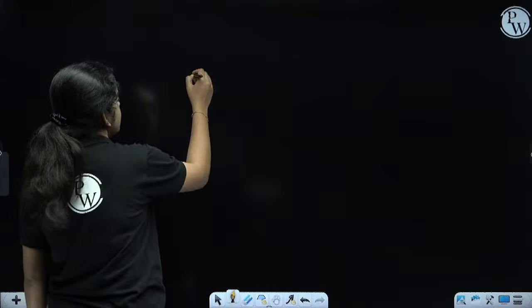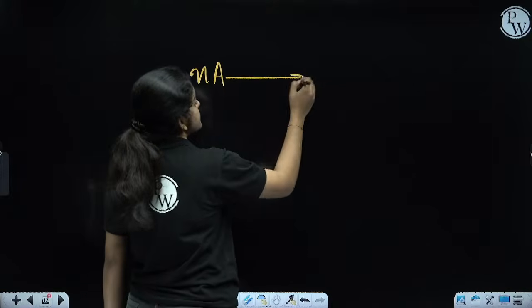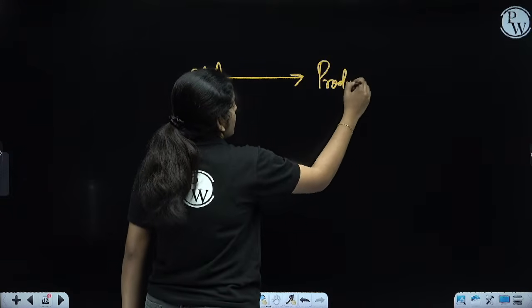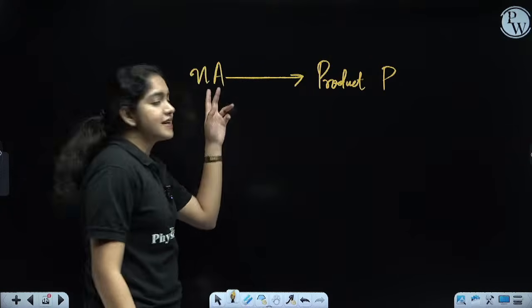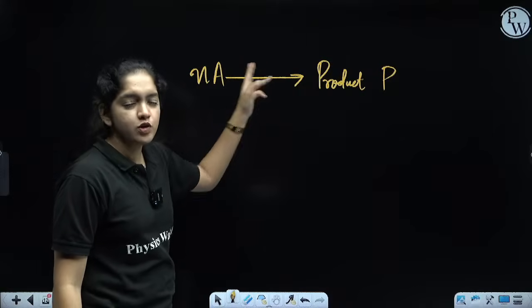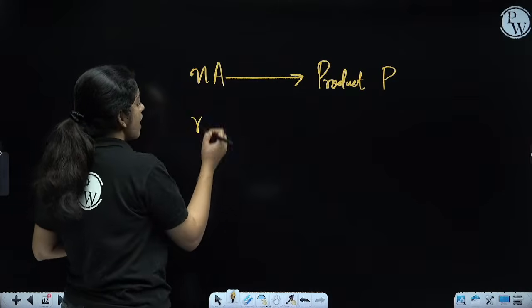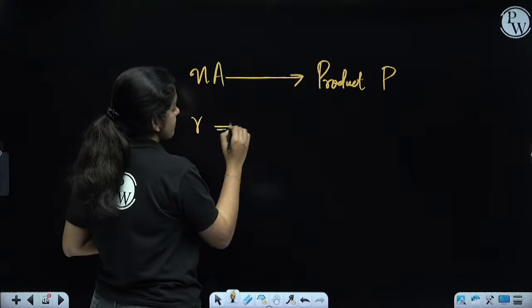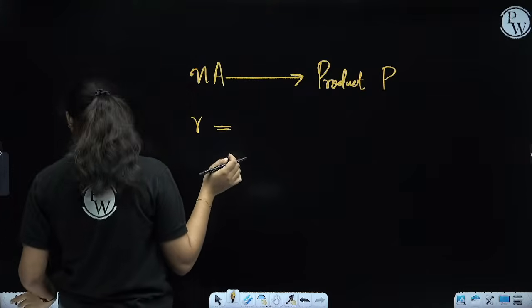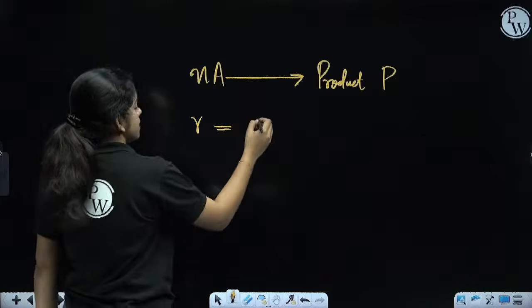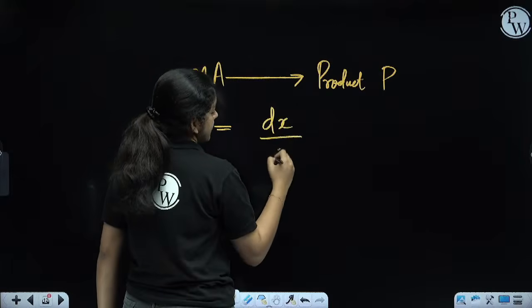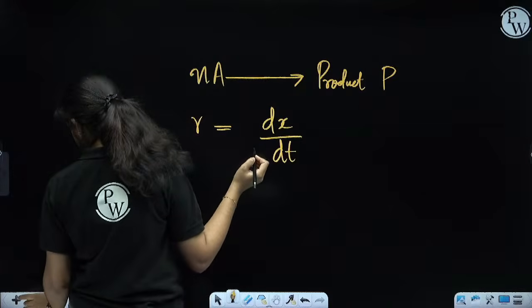That's very, very important. We are given an equation: A is changing into product P. A is the reactant. Reactants react together to form product. Now, I am going to write the average rate of the reaction, that is R is equal to, how will we write R equal to? R equal to dx by dt.